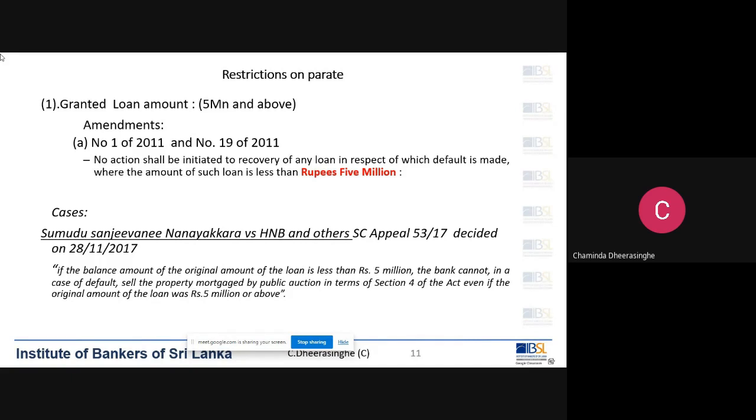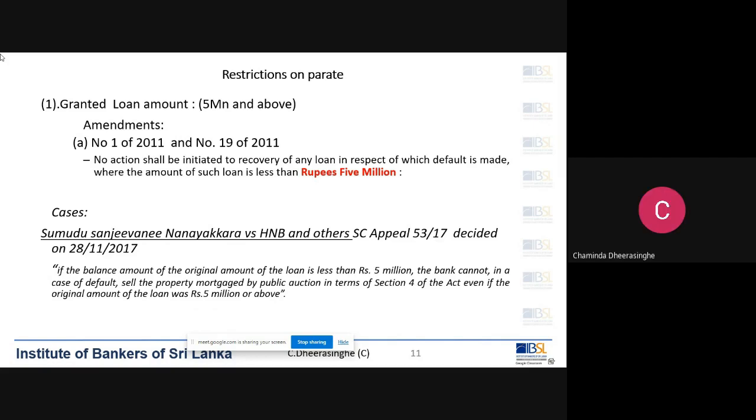And also I want to tell you this. Whatever law we studied, this is the law as of today. It could be changed, right? At the time you sit for the exam, this could be changed. So therefore, you have to be vigilant and keep updated. I hope that will not change very soon because the courts are not functioning. So always remember this is subject to change. Right. Any other questions?